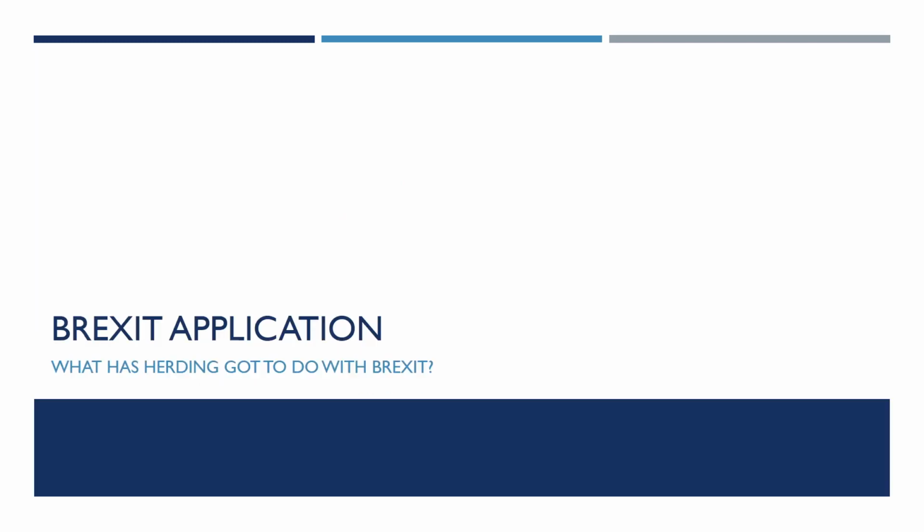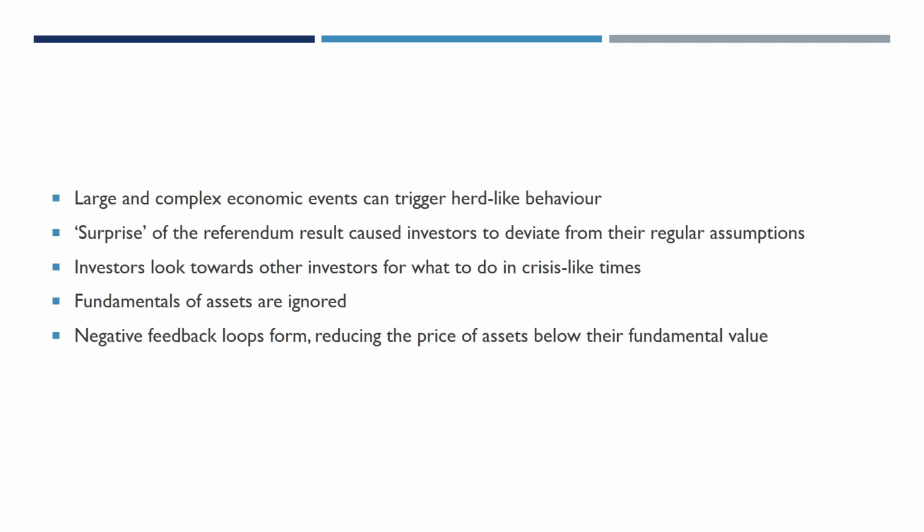What has herding got to do with Brexit? Complex economic events can often trigger herd behaviour, especially between investors. We can argue that the Brexit announcement came as an economic shock to investors, causing them to deviate from their private signals and look towards the actions of others rather than trust their private signal. The fundamentals of assets are ignored as a negative feedback loop forms, and this reduces prices below their asset value. The herd mentality can spread through an economy fairly easily.